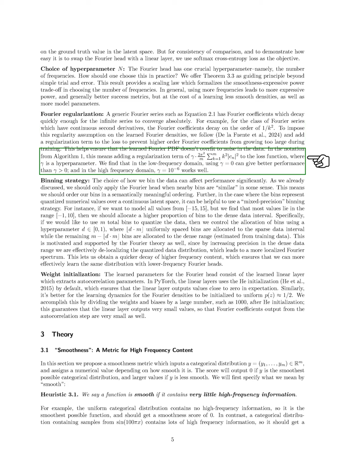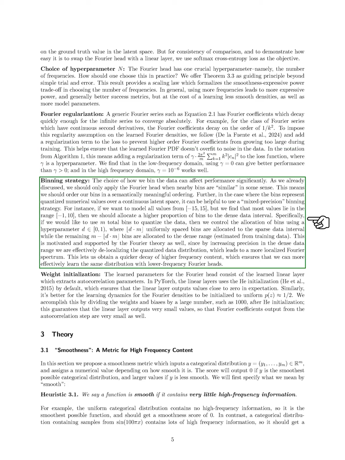We find that in low-frequency scenarios, not using regularization can yield better results, while a small regularization value works well in high-frequency cases. The way we bin the data can significantly impact performance. We should only apply the Fourier head when nearby bins are similar, and we recommend a semantically meaningful ordering of bins. For quantized numerical values, a mixed precision binning strategy can be beneficial.